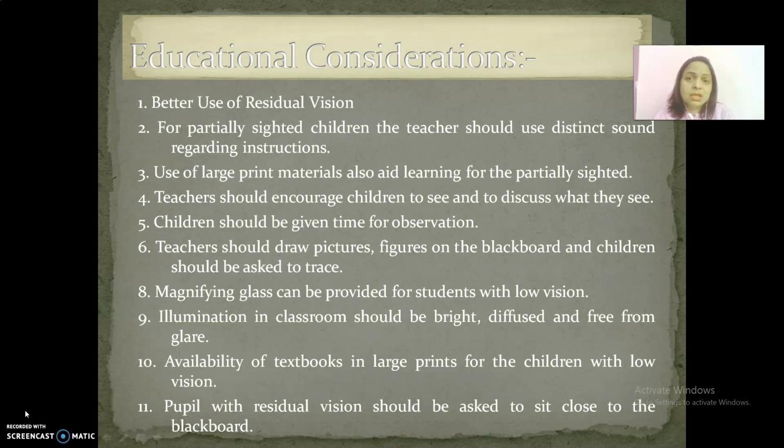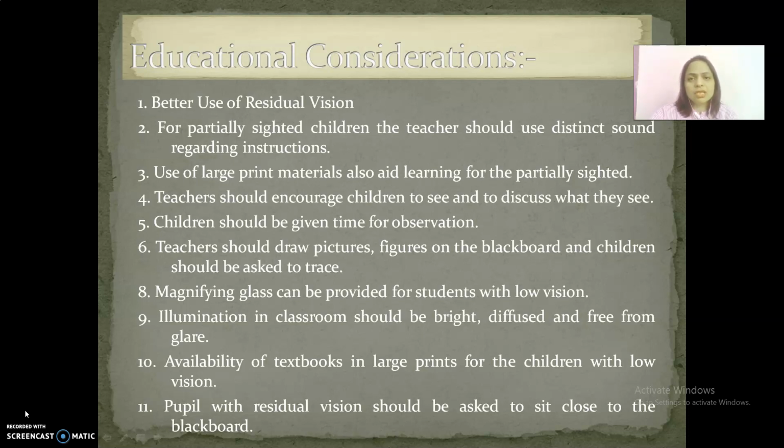Regular classroom teachers do not have time to learn Braille. So instead of learning Braille, they have to make certain arrangements in the classroom with the help of resource room teachers. So one thing is that the regular teacher should plan the educational program for these children in consultation with the resource room teacher, and should have a positive attitude towards visually impaired children.